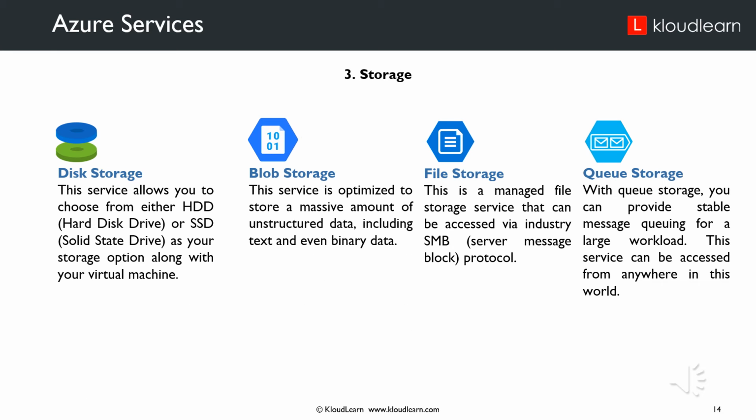Storage. Disk storage. This service allows you to choose either a hard disk drive or solid state drive as a storage option along with your virtual machine. Blob storage. This service is optimized to store a massive amount of unstructured data, including text and even binary data. File storage. This is a managed file storage service that can be accessed via the industry SMB protocol. Queue storage. With queue storage, you can provide stable messaging queuing for a large workload. This service can be accessed from anywhere in the world.